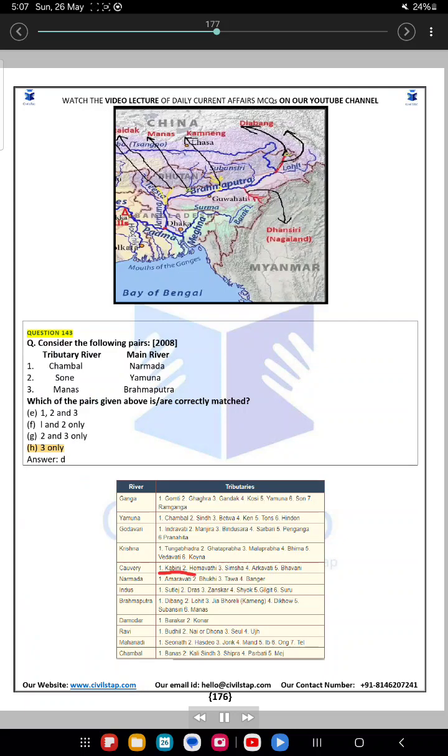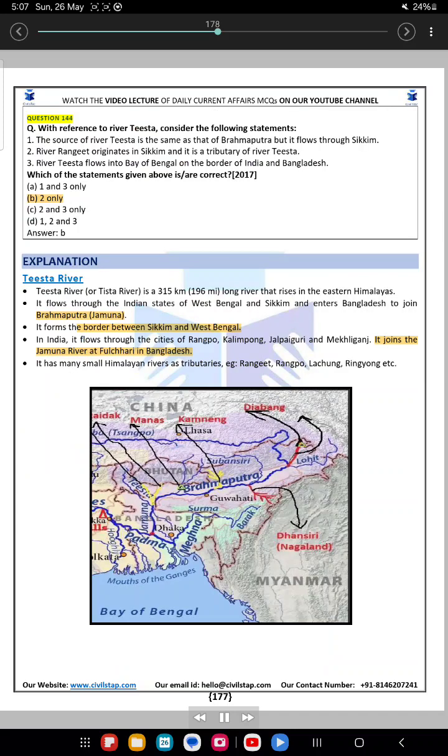Question 143. Consider the following pairs. Tributary, main river. 1. Chambal, Narmada. 2. Son, Yamuna. 3. Manas, Brahmaputra. Which of the pairs given above are correctly matched? A. 1, 2 and 3. B. 1 and 2 only. C. 2 and 3 only. D. 3 only. Answer, D.